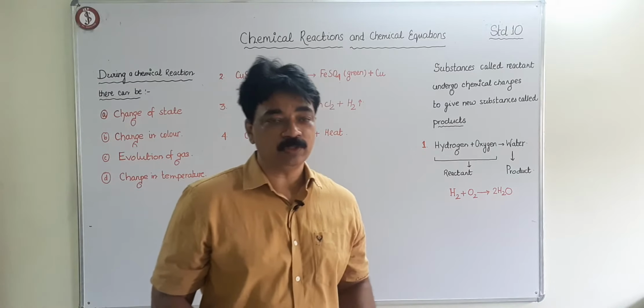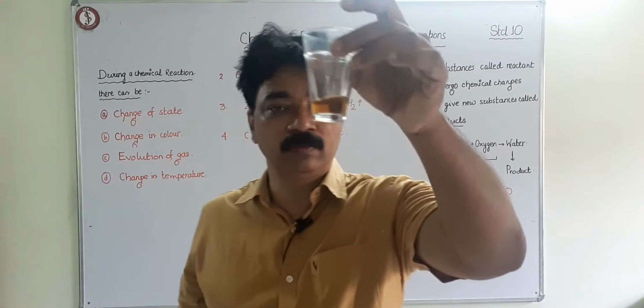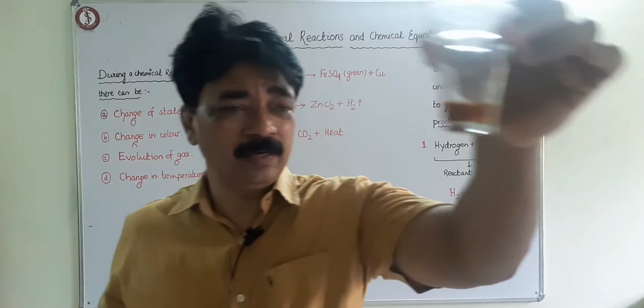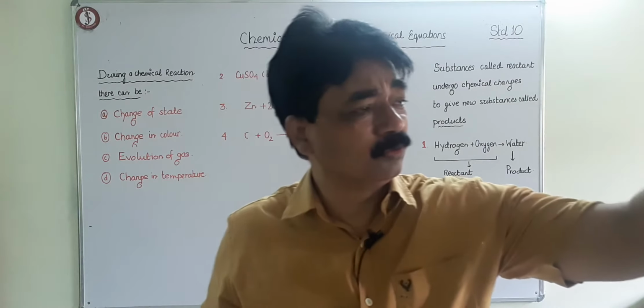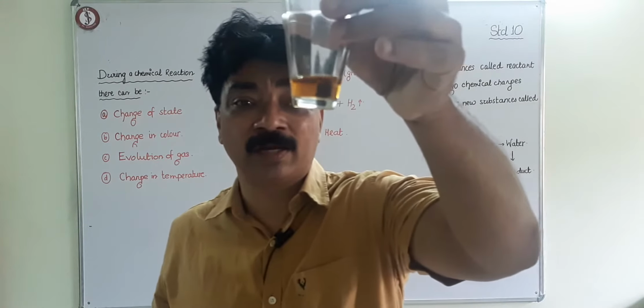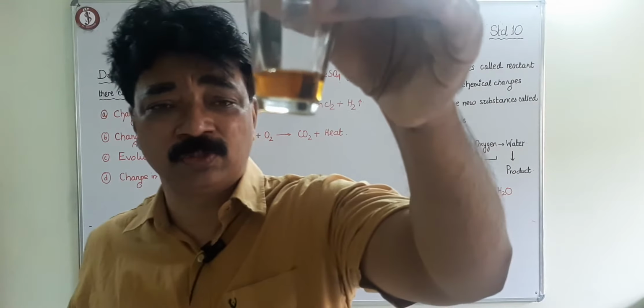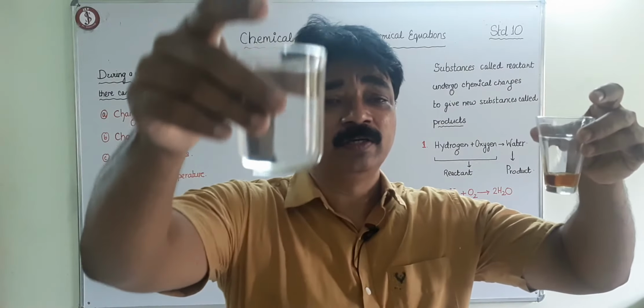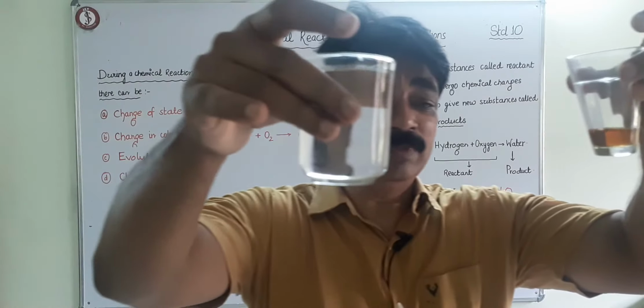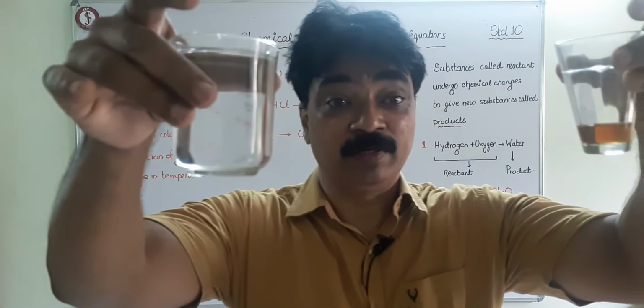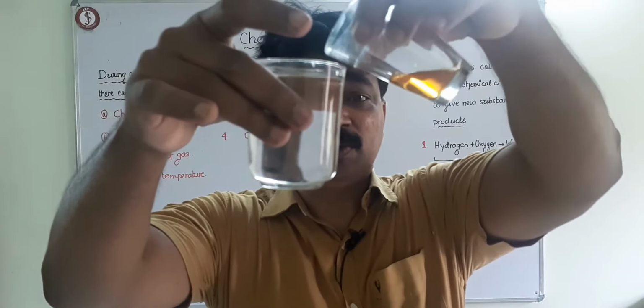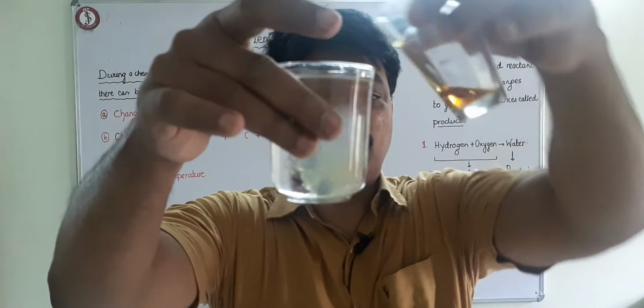Now here I am doing something. See, there is a chemical over here, and its color is a little bit brown, an aqueous solution. It is an aqueous solution, and there is water over here. You see what I will do when I mix it. You will see the change of what is happening. All right, I am mixing this in this, and see what will happen.